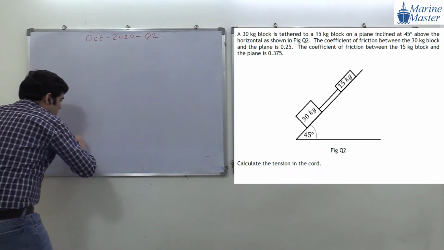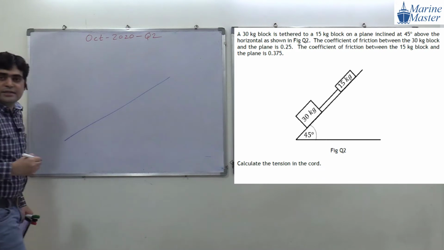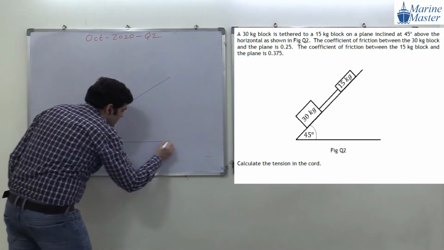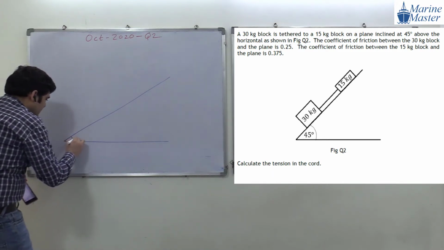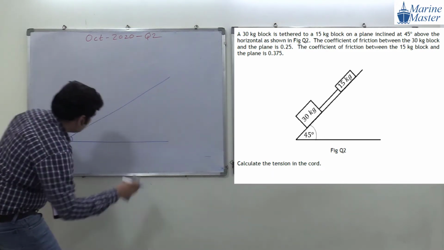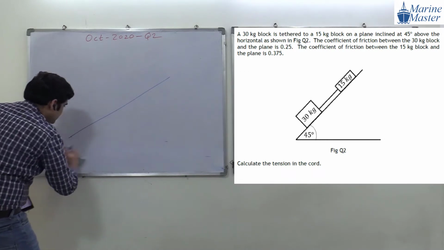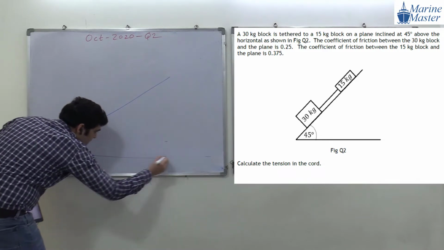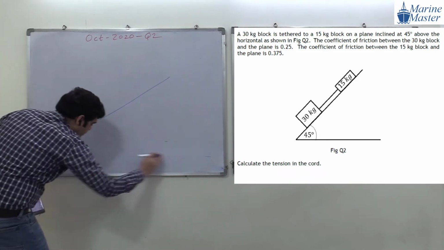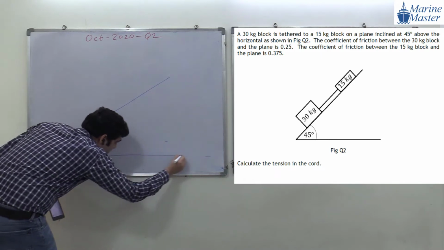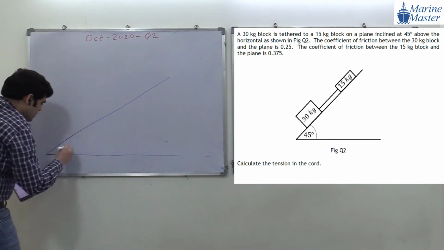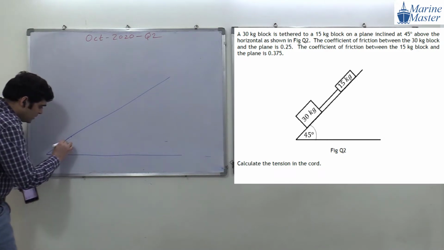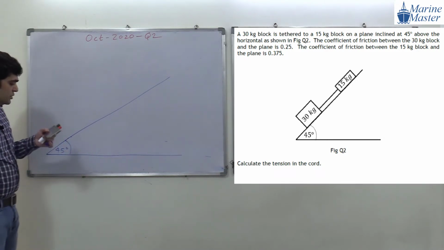Here we have an inclined plane. Try to see the scenario. How much angle is this inclined plane making? 45 degrees. With respect to what? Horizontal. So this is a plane, and this is a horizontal. With respect to the horizontal, how much angle? 45 degrees. So this is our plane.